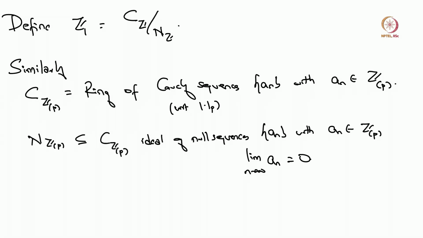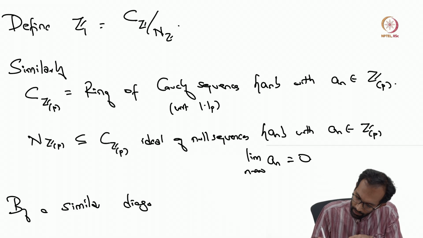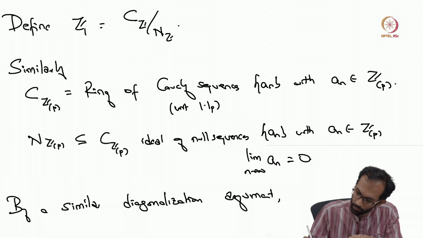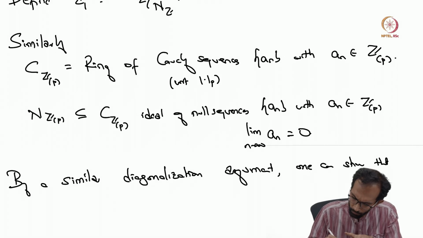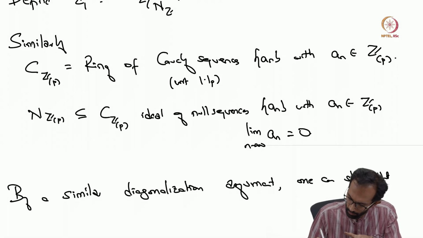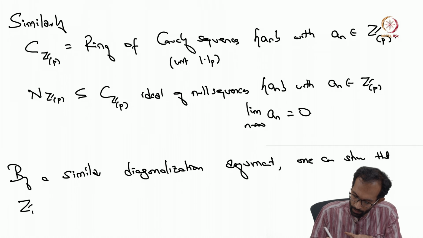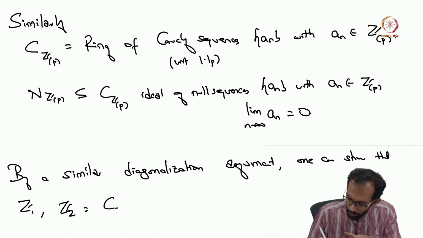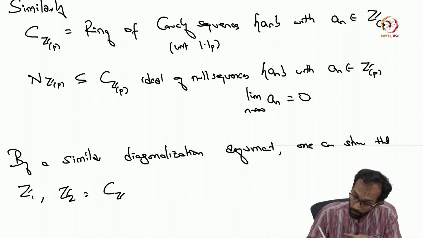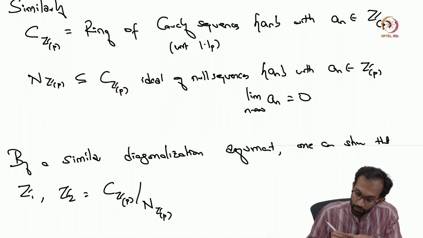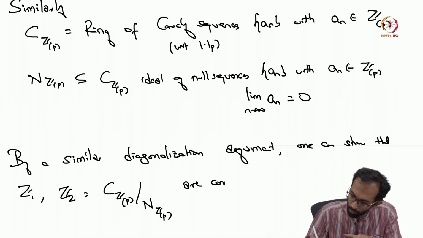Okay, and again by a similar diagonalization argument, one can show that, and let me call Z_2 the quotient of C of Z localized at p modulo the null sequences for this discrete valuation ring. So these are complete with respect to the p-adic absolute value.